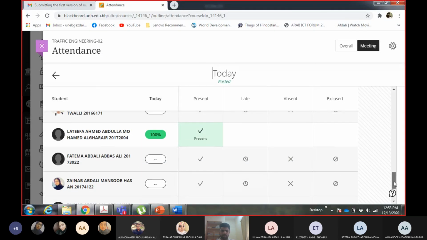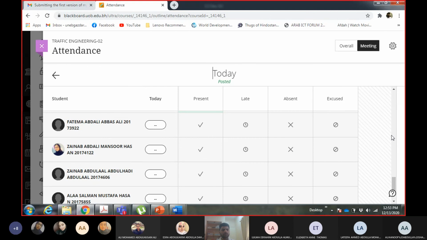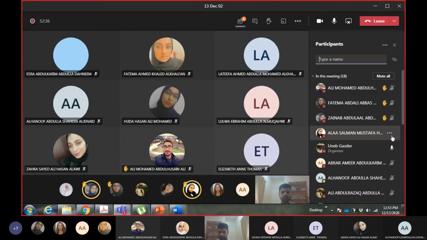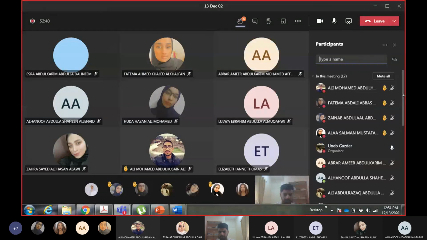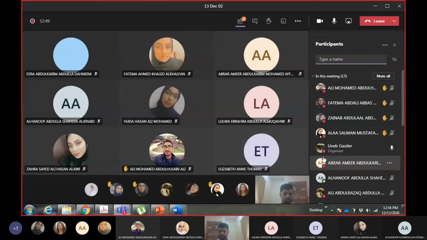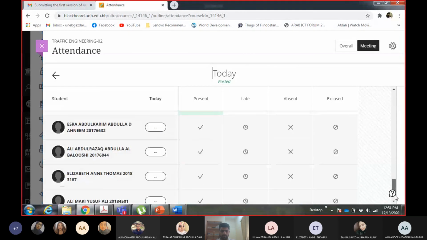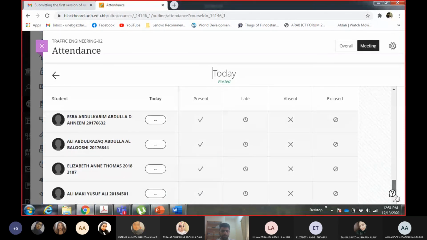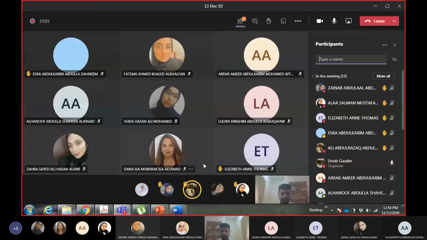Fatma Abdali, Zainab Abdali, Zainab Abdul Al, Ala Salman. Isra Abdul Kareem, Ali Abdul Razak, Ali Makki.